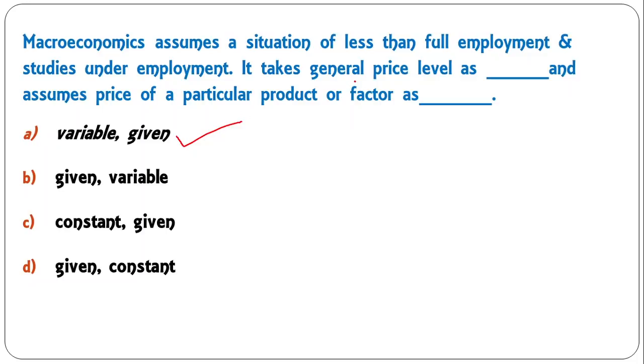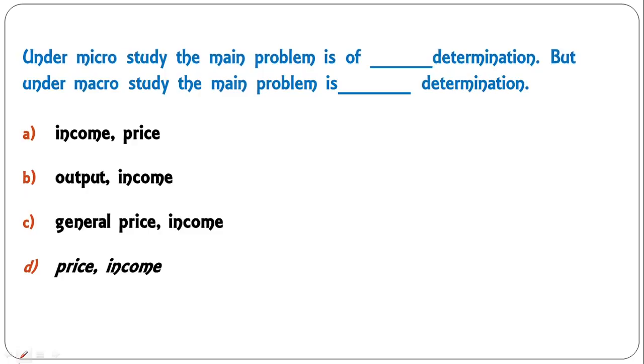General price level would be variable and individual price or particular price of a product or factor would be given under macroeconomics. So A is the correct answer. Under micro study, the main problem is of price determination, but under macro study, the main problem is income determination. So D is the correct answer.